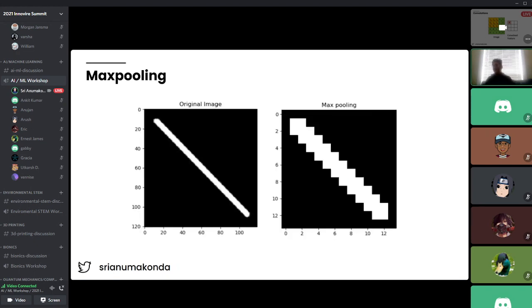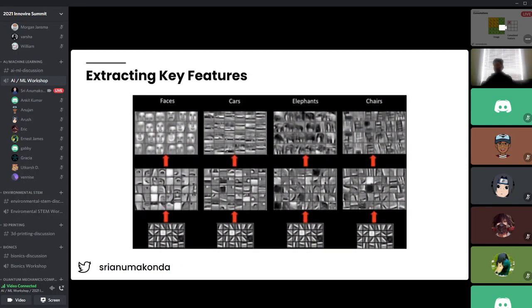So for example, if I have this 120 by 120 pixel image of a line, and I compress this all the way down to 12 by 12 pixels, that's almost 10 times smaller. And even though it doesn't necessarily look like a line but something else, you can still tell that this is some sort of line. And when you pair the max pooling and the convolutions, when you pair all of this together, you now get a convolutional neural network, and that's exactly what's going on here.